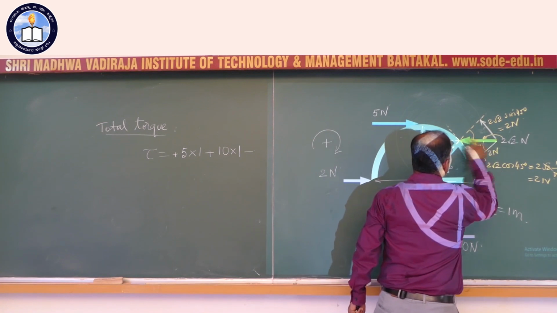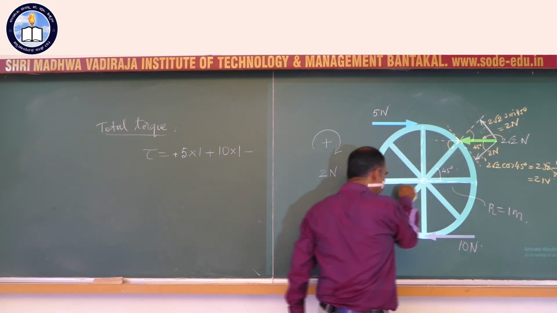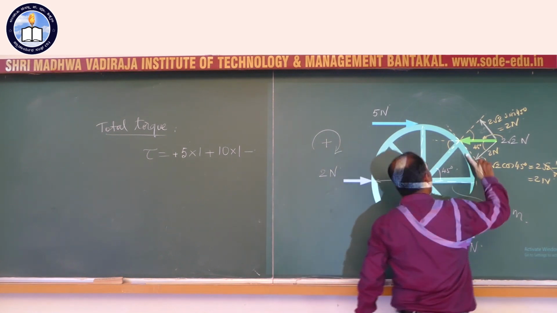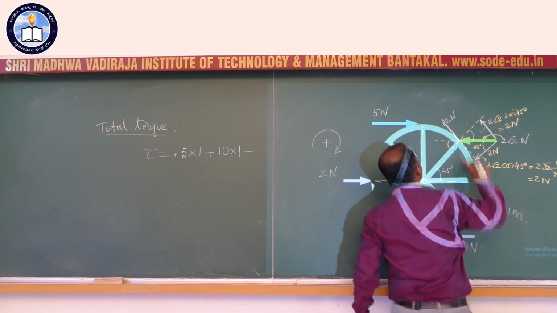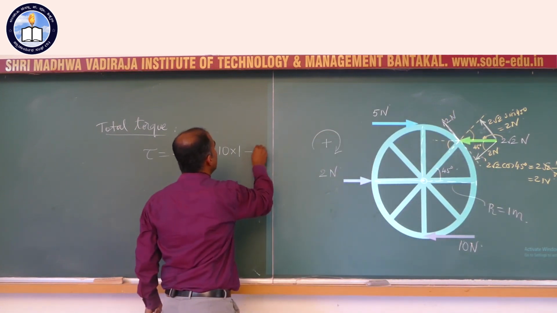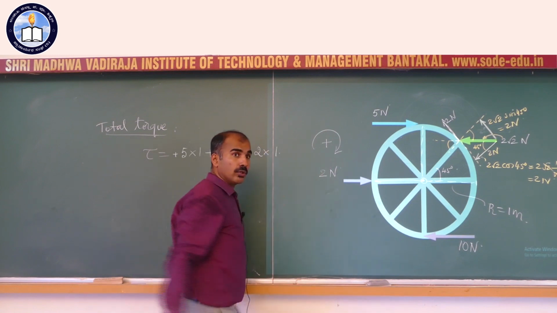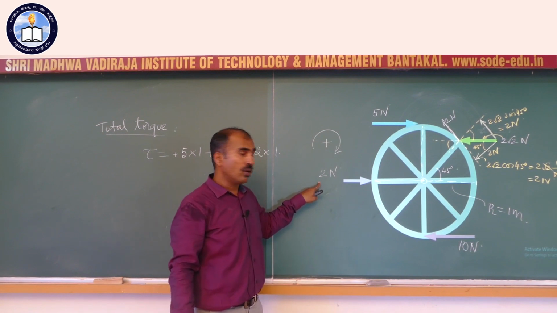However, this force is not very easy to understand, but it can have two components. One component tries to push it this way, one component tries to push it this way, which is a 2 Newton force. This force tends to rotate it anti-clockwise. So it is 2 times 1, not 2 root 2, mind you. And this force contributes no torque whatsoever.